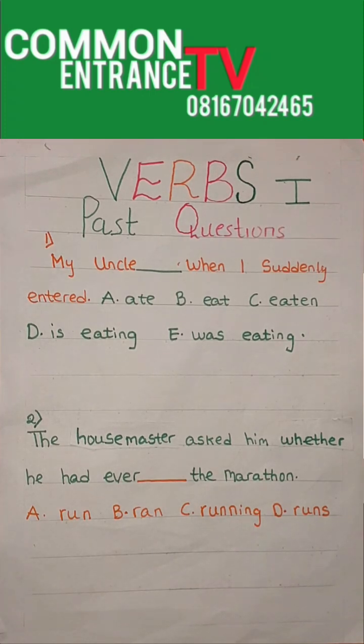Today we would be looking at verbs, based on past questions that have been set on the topic verb. Of course, we know that a verb is an action word or a doing word. When you're talking about tenses, you're talking about your verb. And we also have helping verbs or auxiliary verbs, and we have our main verbs. But that is not why we are here today. Why we are here today is to look at past questions based on verbs.